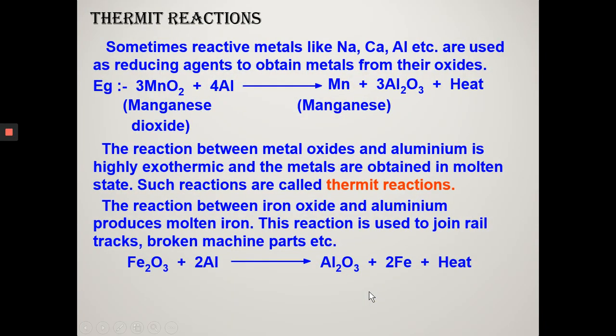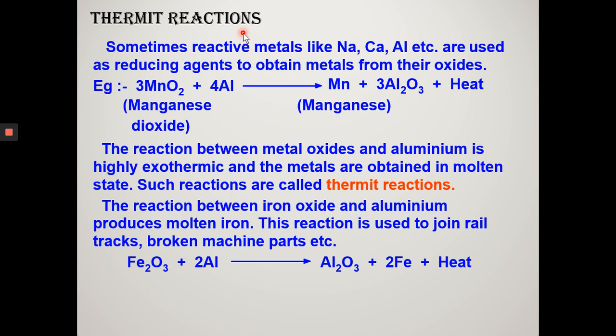Now, reduction can also be done by heating with highly reactive metal. Oxides of certain metals like manganese dioxide, chromium oxide, ferric oxide, etc. cannot be reduced by heating with carbon. These oxides are easily reduced by more reactive metal, aluminium.